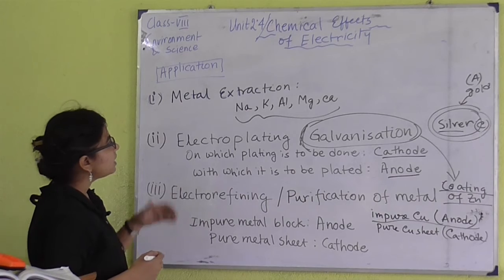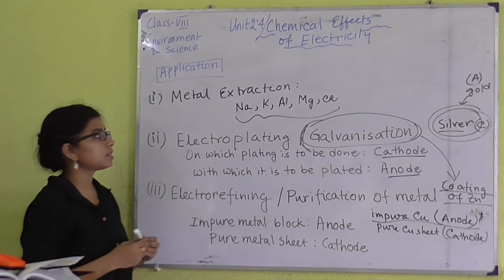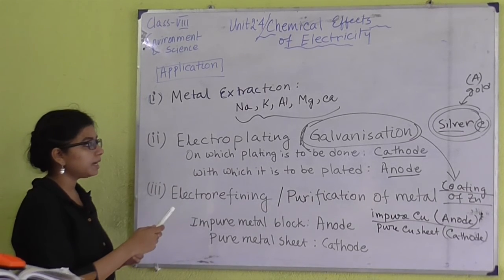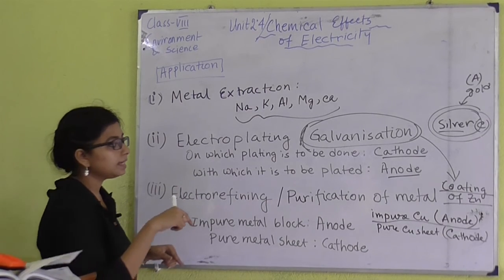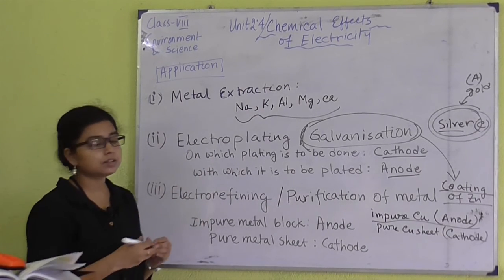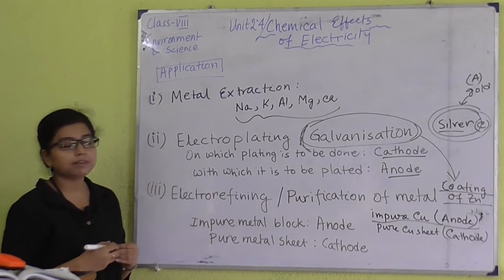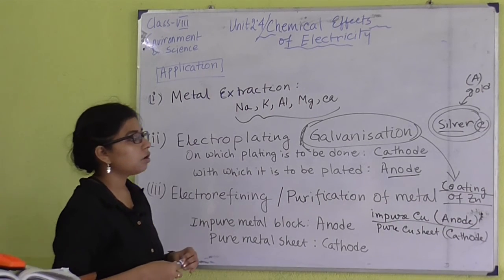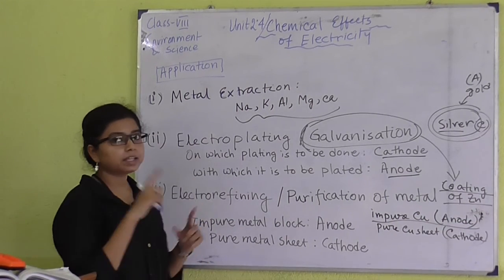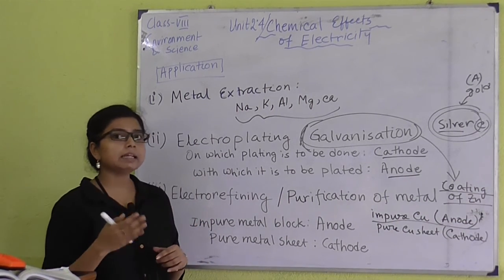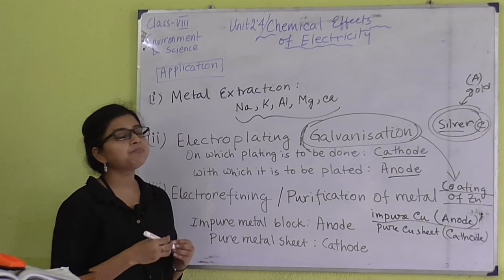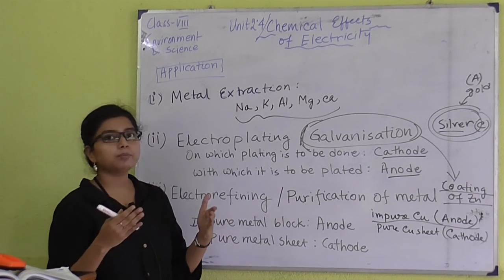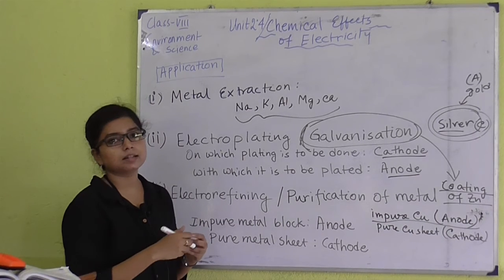So, these are the applications of this process: metal extraction, electroplating, and if I want to create a coating using zinc, then it will be known as galvanization, and finally electro refining or purification of the metal. In your textbook you can see many other types of examples of this process, you can easily go through them, and if you read your textbook properly you can easily answer the questions.